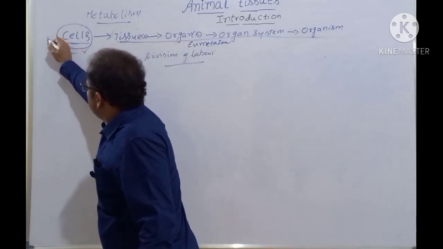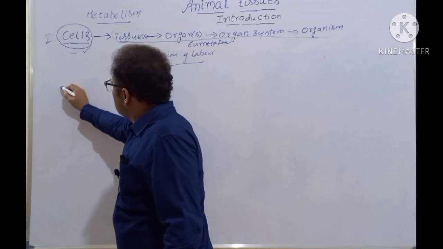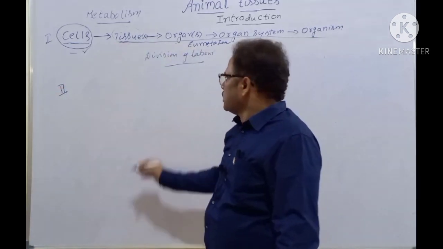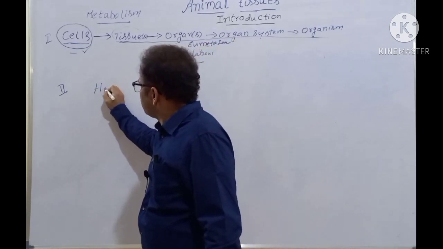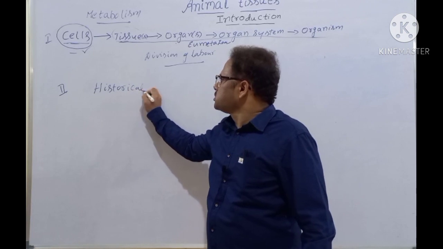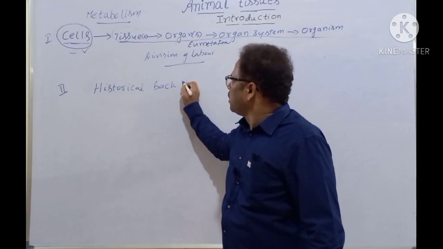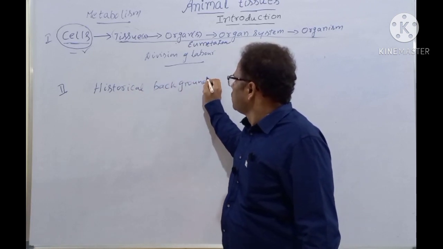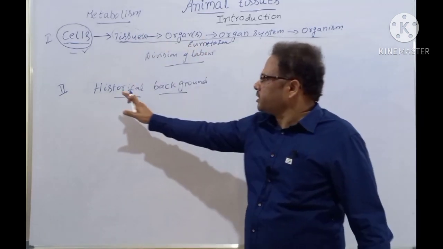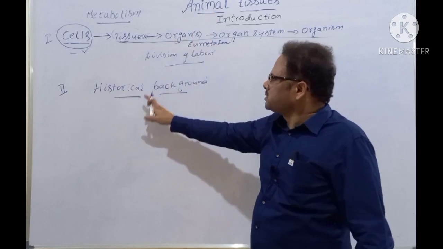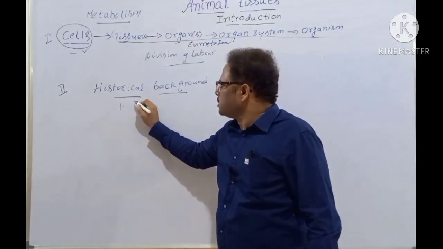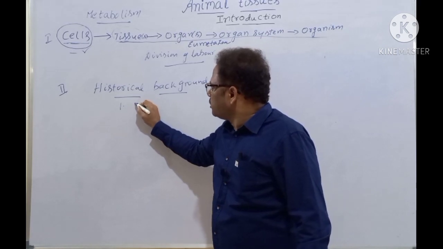This is the first aspect of tissues to be discussed. Now the second aspect of tissues to be discussed is the historical background. Under this we will be discussing. The second aspect of animal tissues is historical background. The first one to be discussed is the term tissue.